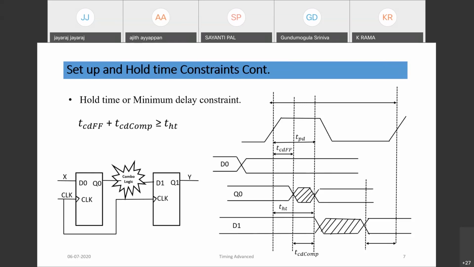If you are not considering contamination delay, TPD of this flop plus T combo should be greater than or equal to the hold time of this flop, or the contamination delay of the flop plus the contamination delay of the combo logic should be greater than T hold. This is a very, very important constraint.